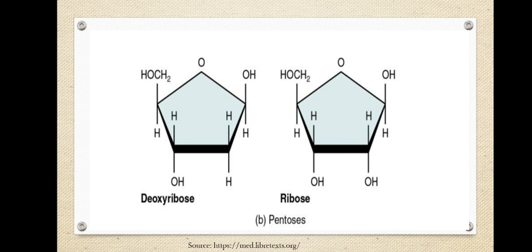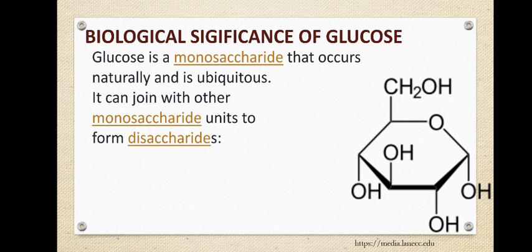The second carbon atom has an OH group in ribose, and in deoxyribose it has only H. Deoxy, one oxygen has been removed, that is the meaning of it. So deoxyribose sugar is a pentose sugar where one oxygen atom has been removed from the second carbon atom. So that's what deoxyribose is.